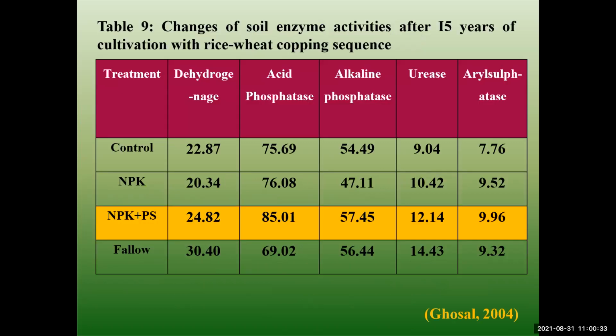Then is the table of change of soil enzyme activity after 15 years of cultivation in the rice-wheat cropping sequence. The control, PK, and the follows. It is the dehydrogenase, acid phosphatase, alkaline phosphatase, urease, and alpha-amylase. Okay, this is the table of this type of activity in the rice-wheat cropping sequence.